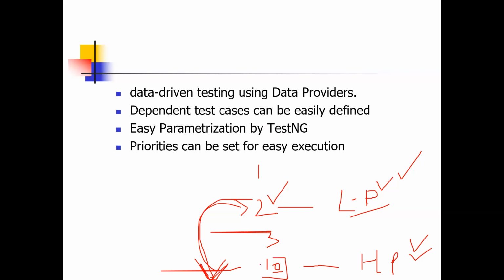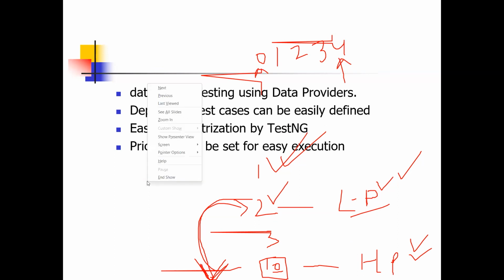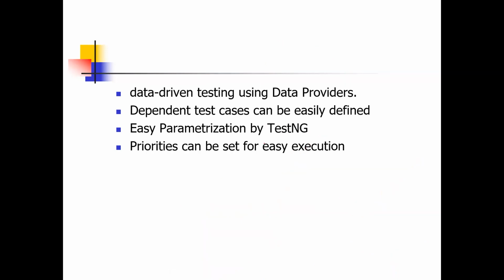It means that if test case 10 does not execute, then test case 2 will not work. So due to the dependency, test case 10 will execute first, even though it has the highest priority. Please remember priority numbers 0, 1, 2, 3: in TestNG, the lowest priority is executed first and the highest last. According to priority, it should execute last, but due to dependency, it will execute first. This is called prioritization, and that is also done in TestNG. Easy parameterization, and priorities can be easily set for easy execution.